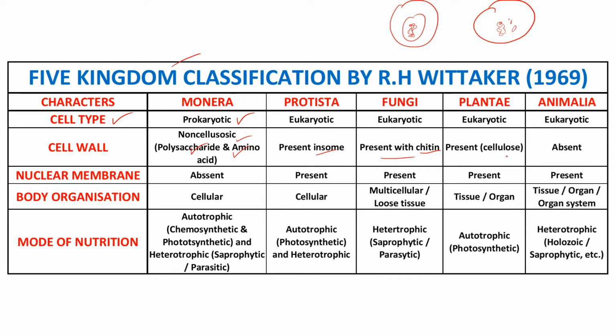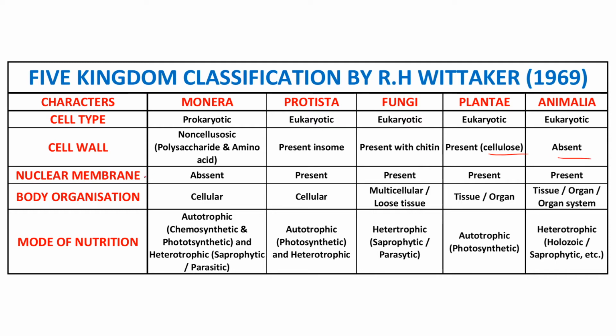Even though the plant is eukaryote, we can see cellulose in the cell walls of the plant cells. Hence, we can call it a cellulosic cell wall. In Animalia, or in the animals, the cell wall is absent.